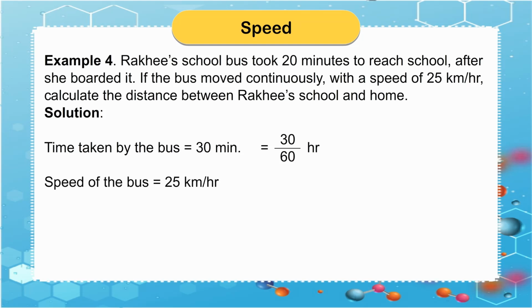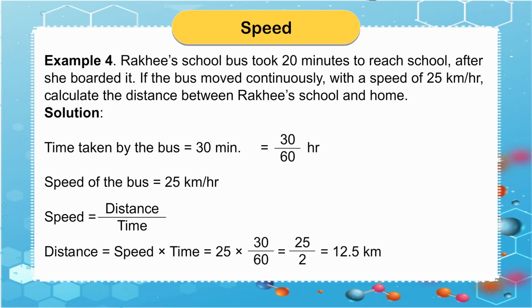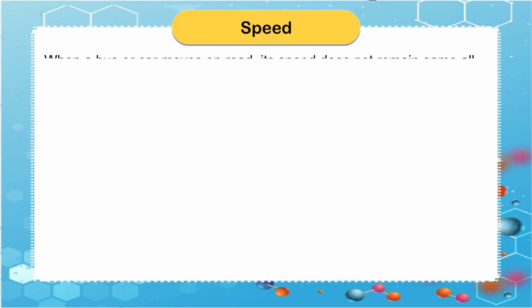Speed of the bus is equal to 25 km per hour. Speed is equal to distance upon time. Distance is equal to speed multiply time is equal to 25 multiply 30 upon 60 is equal to 25 upon 2 is equal to 12.5 kilometers.